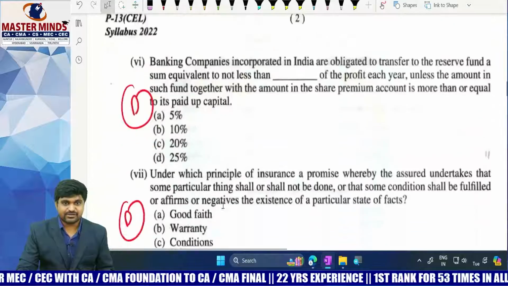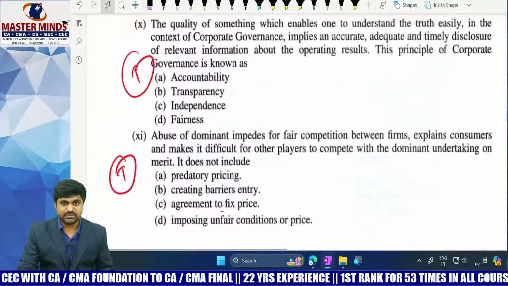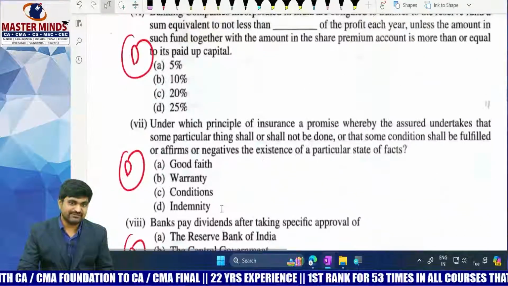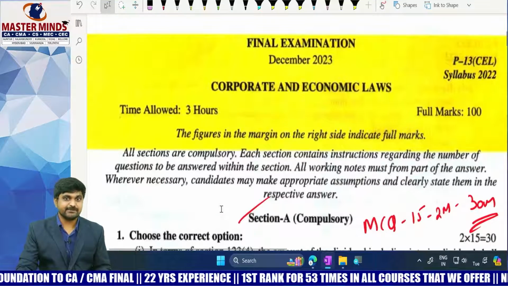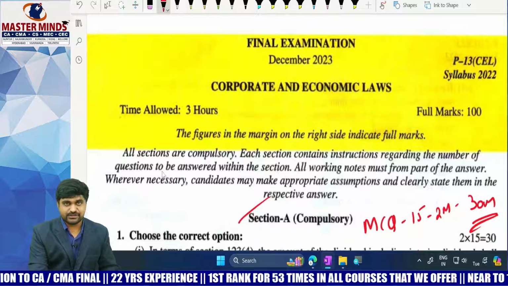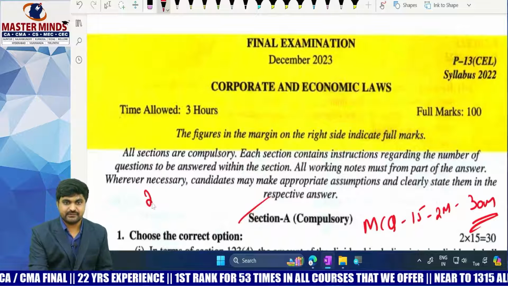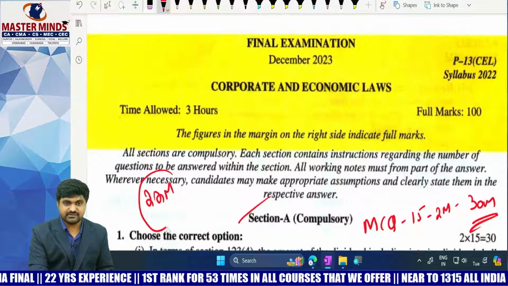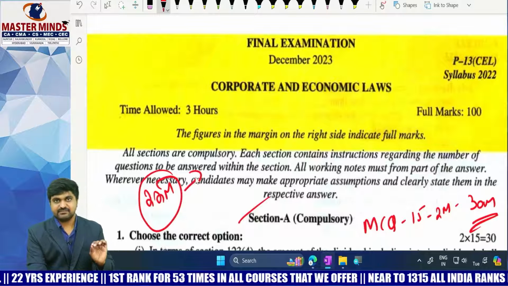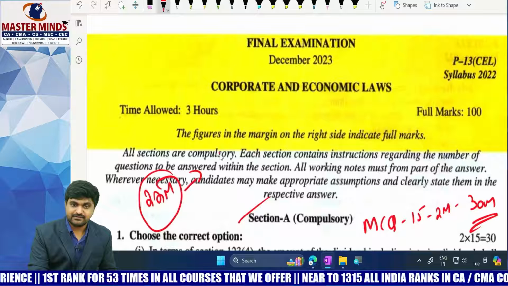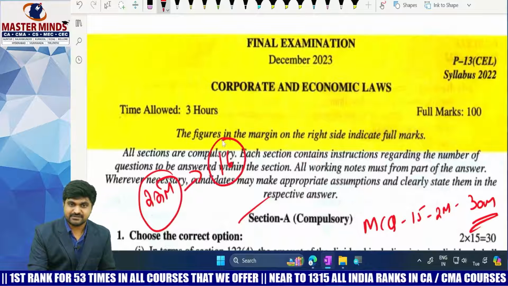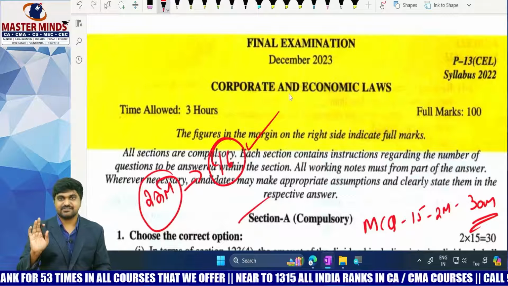Because how many questions are tricky here? Only 3 questions. So out of 11 questions, 3 are tricky, and what about the other 8? They're very simple. That means out of 11 questions, 11 into 2, 22 marks. So out of 22 marks, any person can easily score how many marks? 16 marks. They can easily score 16 marks.